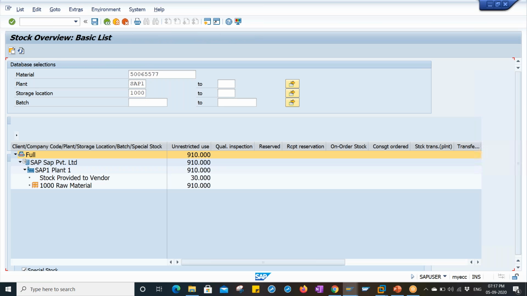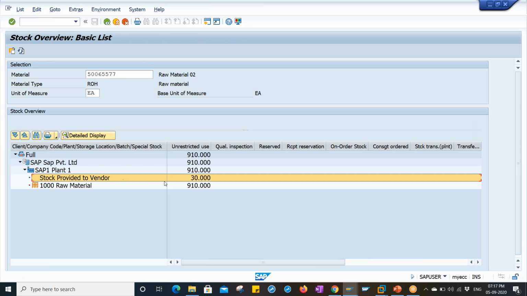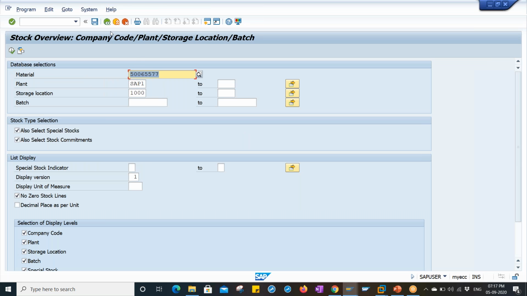Click on execute. Look at this. 30 quantity stock provided to vendor. It means you're getting the information over here on how much quantity is with the vendor right now. This is one material; another material we can also check, right?